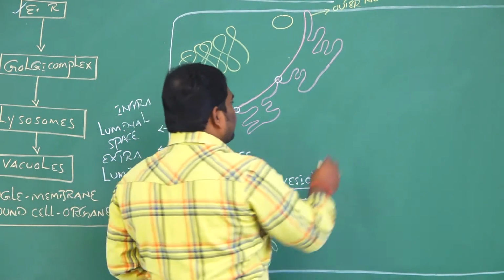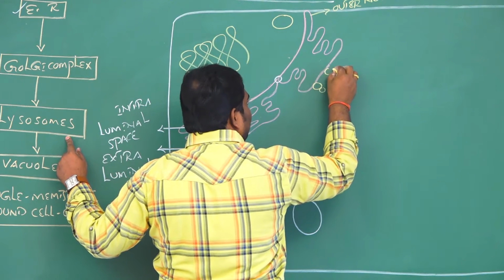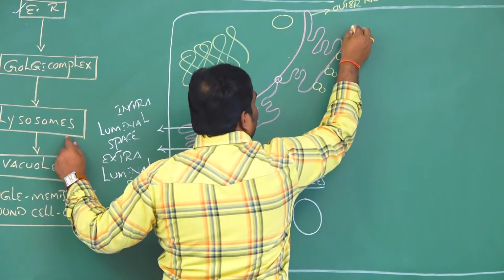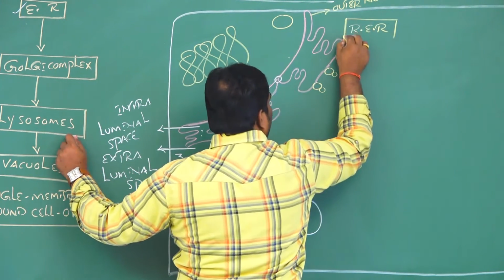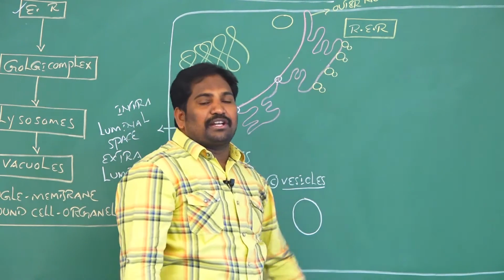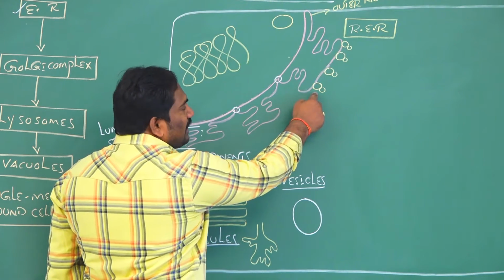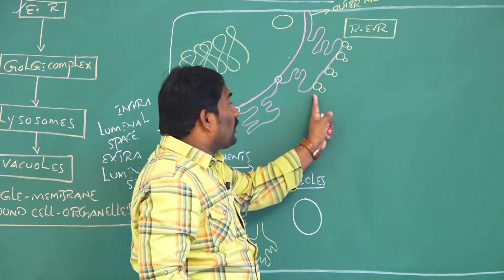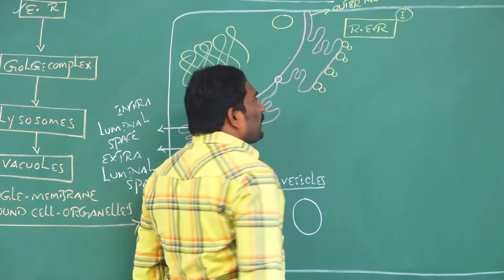Now the endoplasmic reticulum is classified into two types. The first one is the rough endoplasmic reticulum, simply called RER. If the surface of the endoplasmic reticulum has ribosomes, it feels rough in nature because of the ribosomes. Such an endoplasmic reticulum is called rough endoplasmic reticulum.